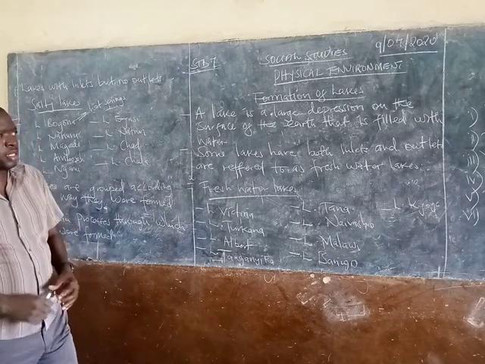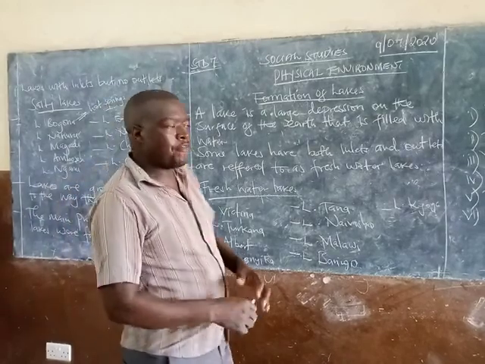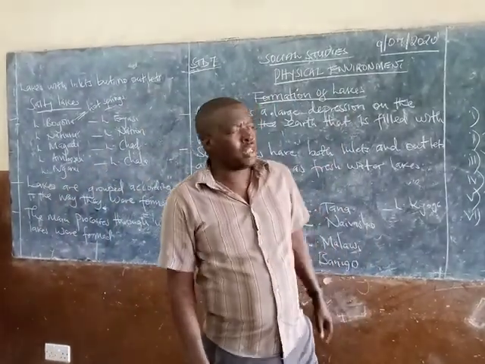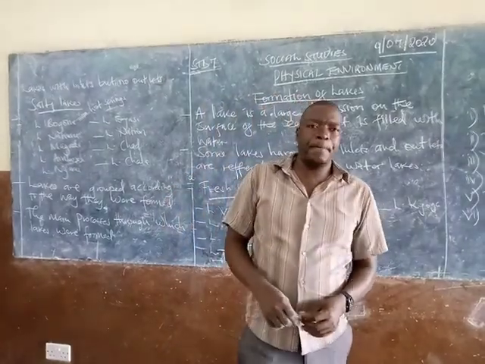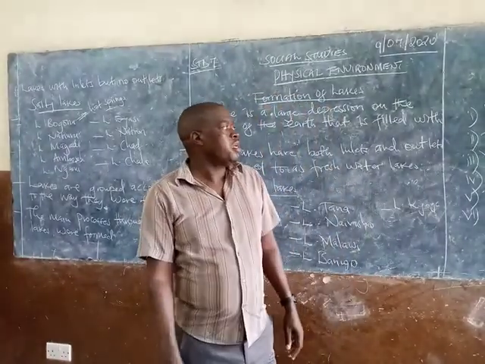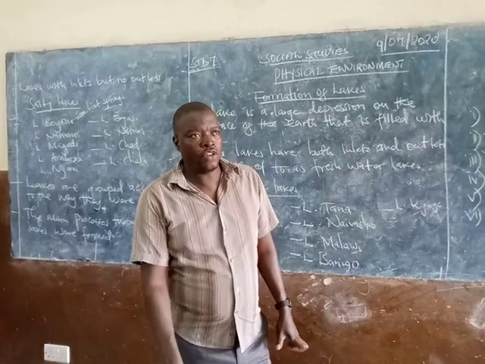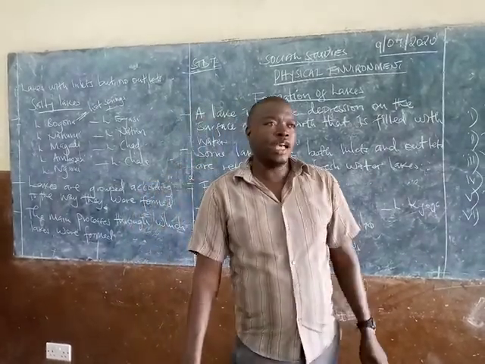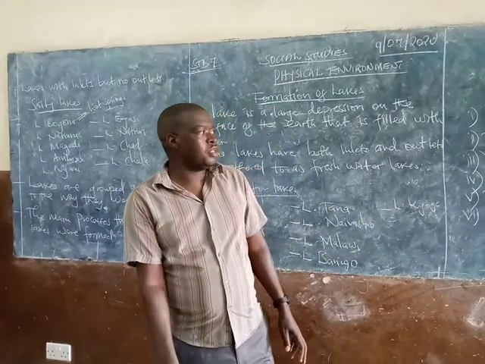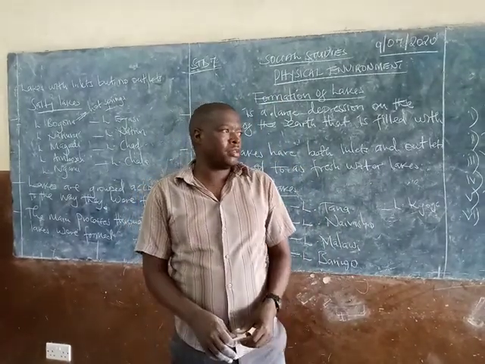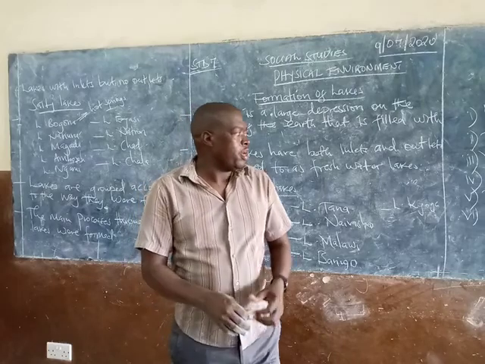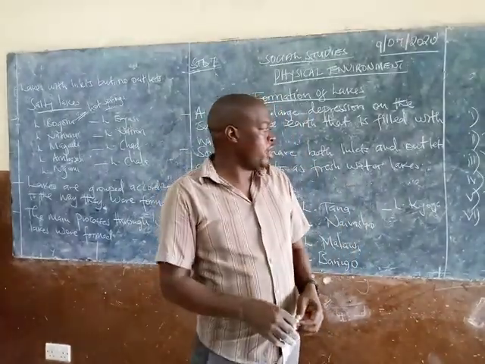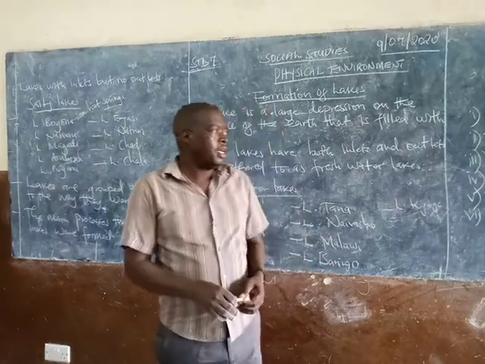So we have processes, and we have different processes through which lakes were formed. One of the processes is the downwarping. Another example is fault lakes. Then we have volcanic activities, lakes formed under volcanic activities. We have erosion by ice. Then we have deposition lakes. Then we have the human-made lakes.